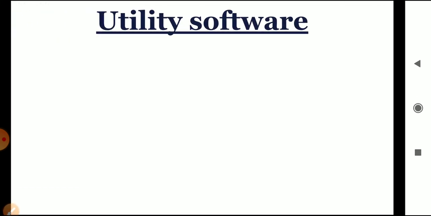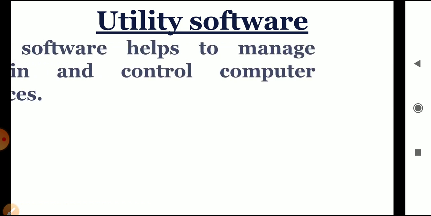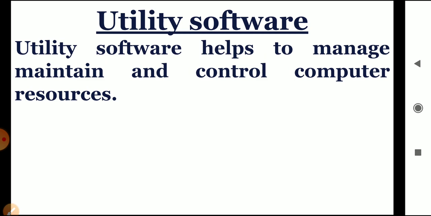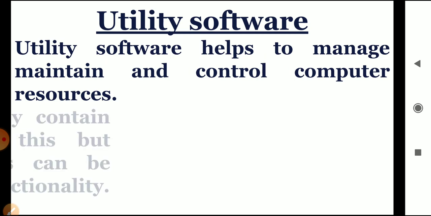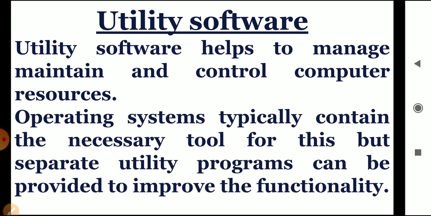Now we will discuss the utility software. What is utility software, children? Utility software is software which manages the other types of resources of the computer system. So in the definition it is written that utility software helps to manage, maintain and control computer resources. Operating systems typically contain the necessary tools for this, but separate utility programs can be provided to improve the functionality of a computer system.